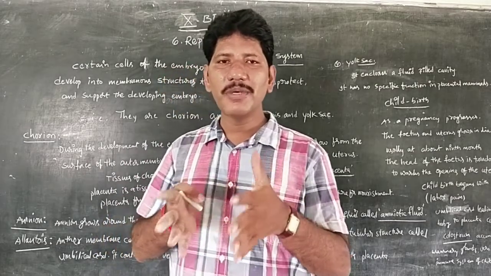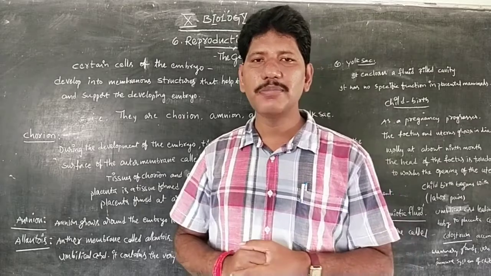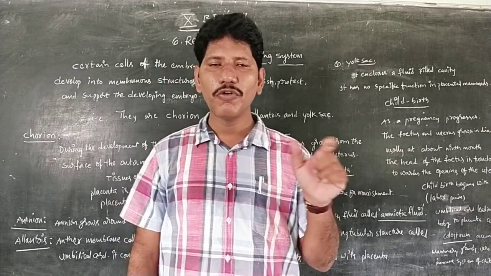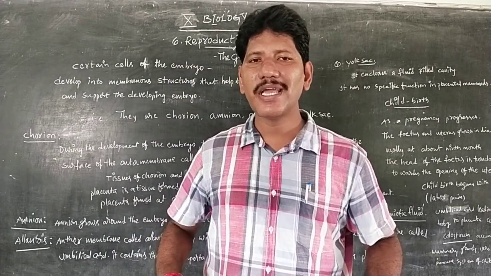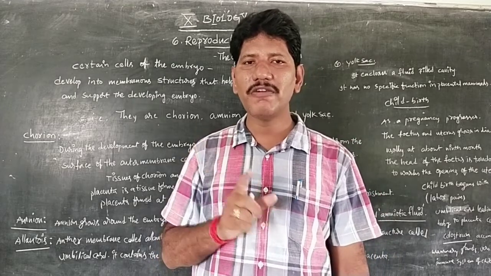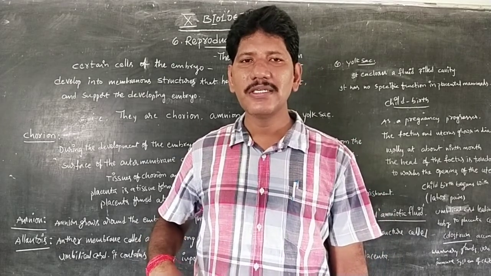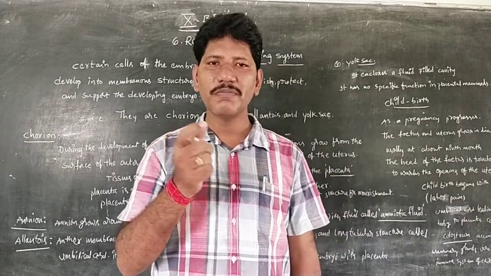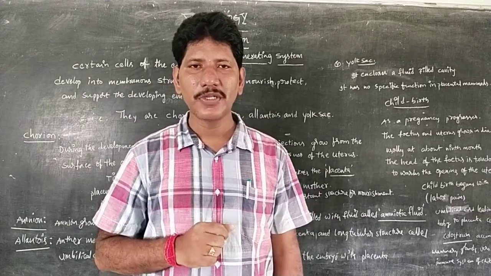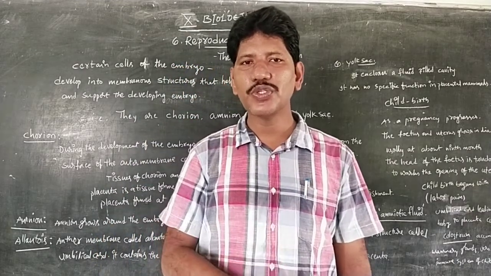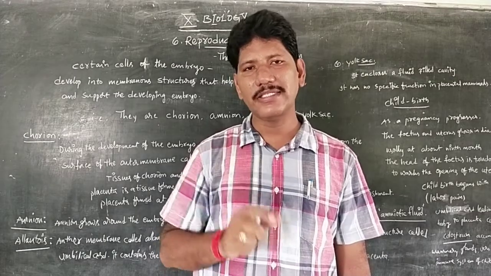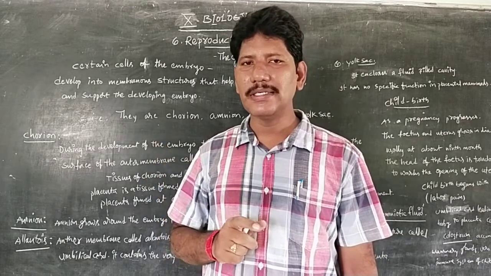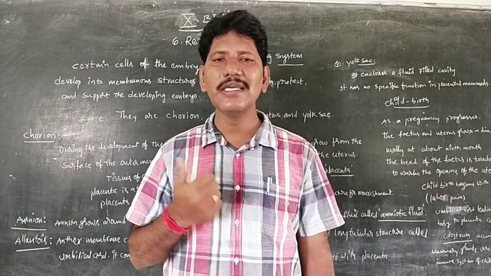As a part of the female reproductive system, as we discussed in the previous video, it consists of a pair of ovaries which are present in the abdominal cavity of the female body. Next, a pair of fallopian ducts or oviducts, where the fusion of the male and female gametes takes place. As a result of this fusion, the zygote forms. Once the zygote is formed, it moves towards the uterus and gets attached. From there onwards, progressive development starts. By the third month of pregnancy, we call it a fetus.